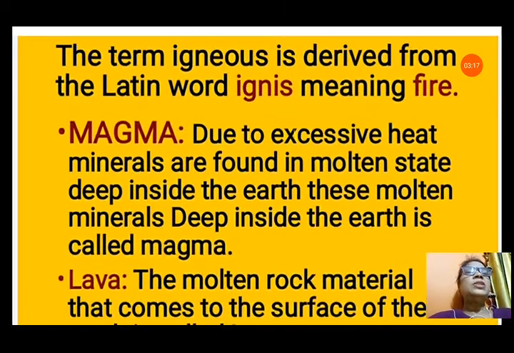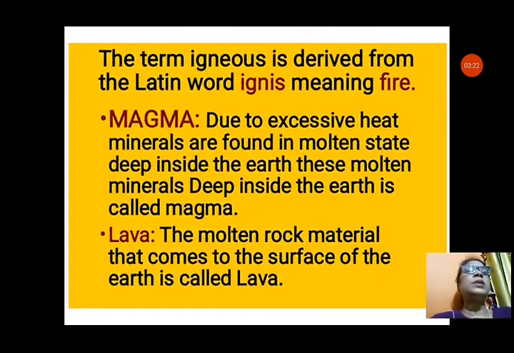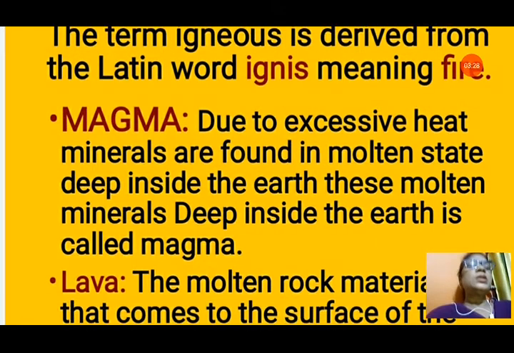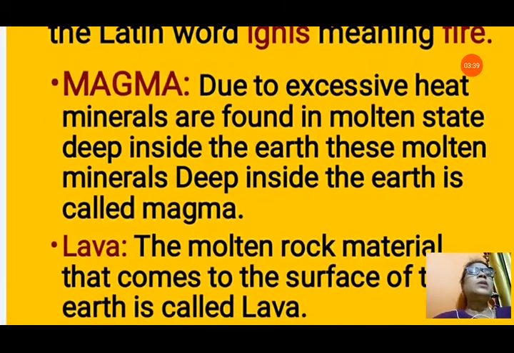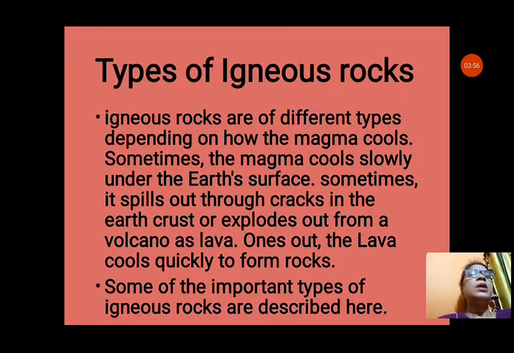The term igneous is derived from the Latin word ignis, meaning fire. These igneous rocks are formed due to the fire only, that is in a volcano. So two important terms are there related to this igneous rock, that is magma. Due to excessive heat, minerals are found in a molten state deep inside the earth. These molten minerals deep inside the earth are called magma. That means under the earth, there is very high pressure and heat. All these minerals and metals are in the molten state, and that is known as magma inside the earth. When the molten rock material comes out to the surface of the earth, then it is known as lava. So let us see how lava forms igneous rocks.